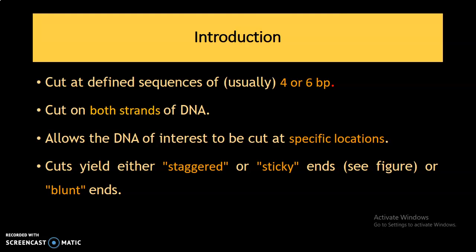Then these enzymes allow the DNA of interest to be cut at specific locations, and the cut yields either staggered ends or sticky ends, and blunt ends. In the next slide, we'll discuss what the staggered or sticky ends are and what the blunt end types are.